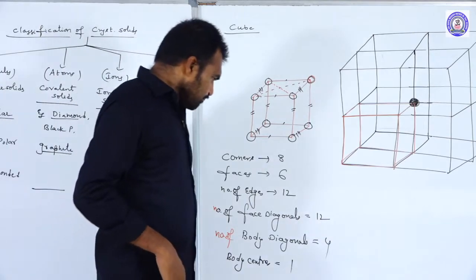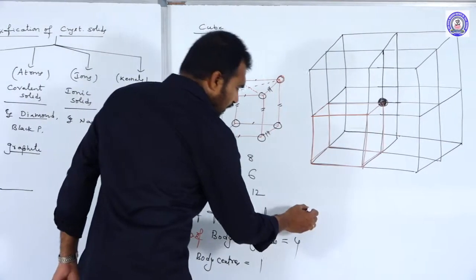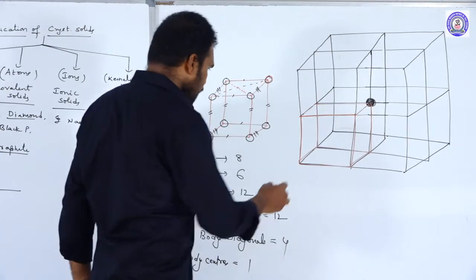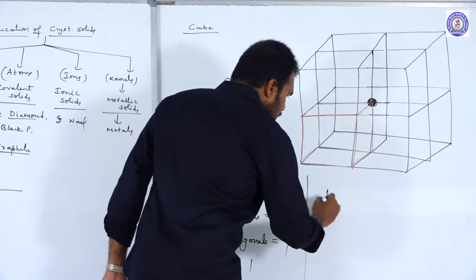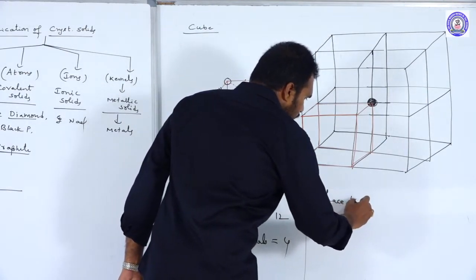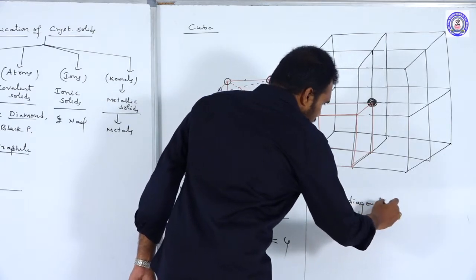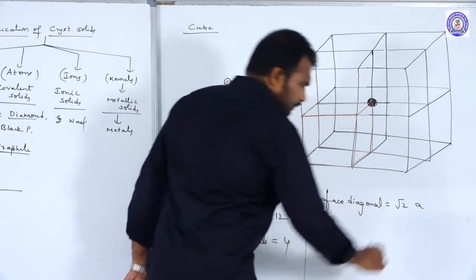Okay. And we have a formula, the face diagonal formula. What is the formula for the face diagonal? The face diagonal distance is equal to root 2a.